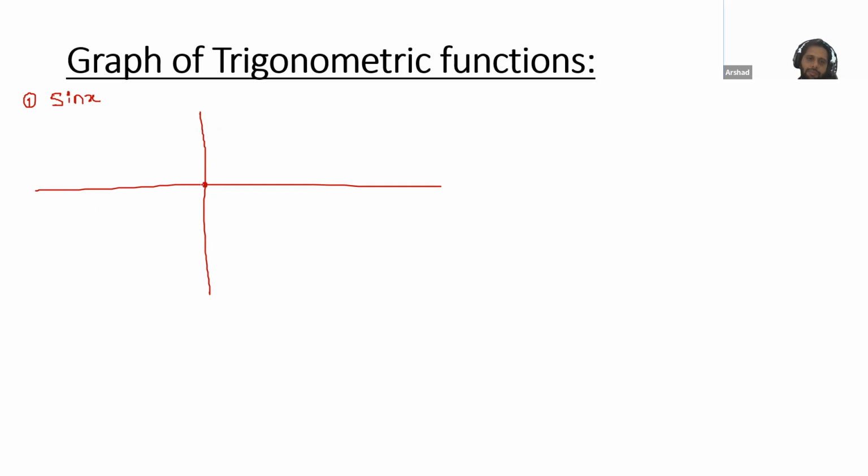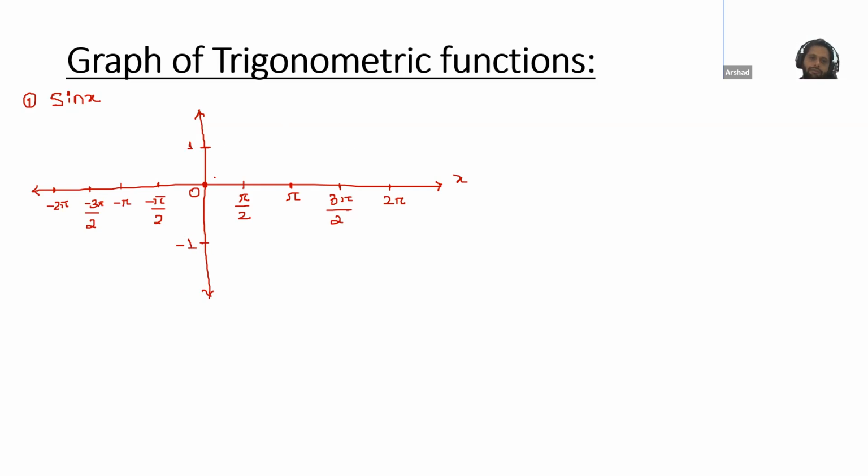Sine x graph means here you have 0, here you have pi by 2, then you have pi, then you have 3 pi by 2, and then you have here 2 pi. Similarly, here you have minus pi by 2, then you have minus pi, minus 3 pi by 2, minus 2 pi. This is x and this is y. Here we will write a 1 and here we will write a minus 1.